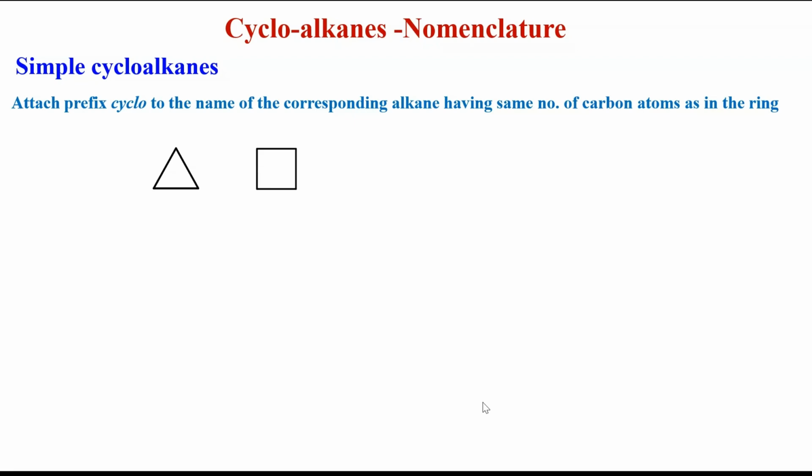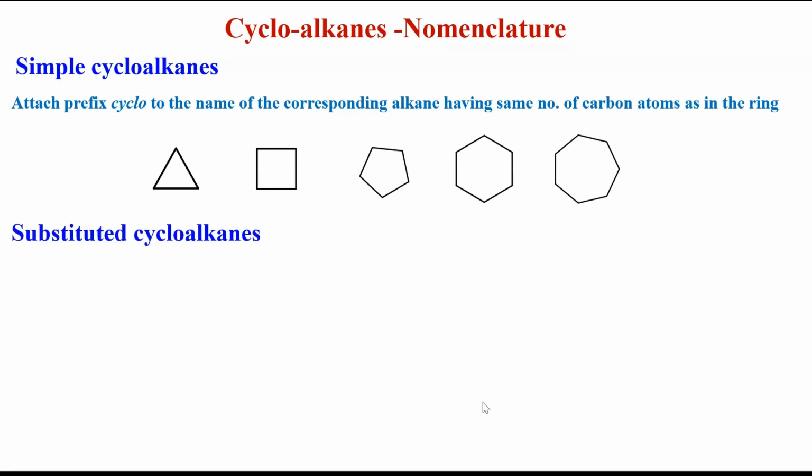Similarly, cyclobutane. This has 4 carbons and it is a cyclic ring structure, hence it is cyclobutane. This has 5 carbons, that's why it is cyclopentane. These are 6 carbons in cyclic form, that's why it is cyclohexane. This has 7 carbons, that's why it's cycloheptane.